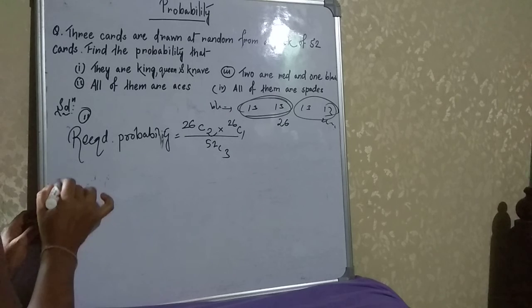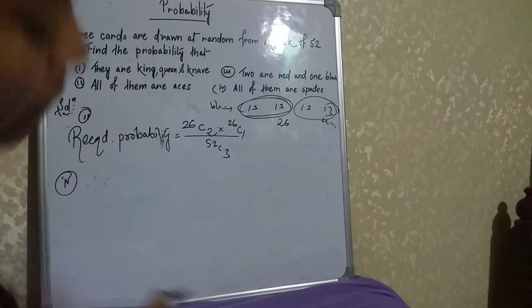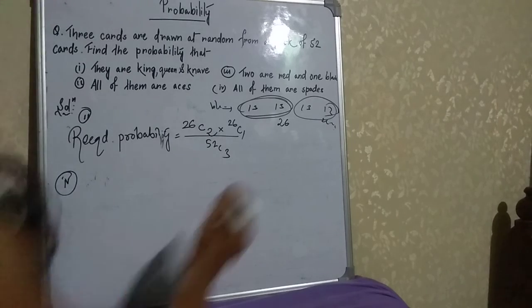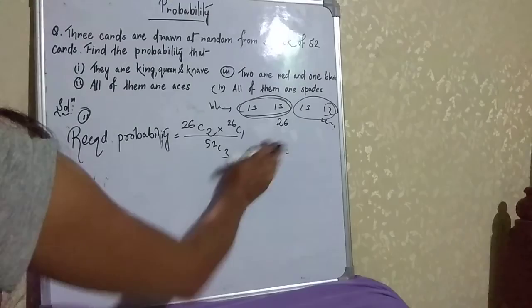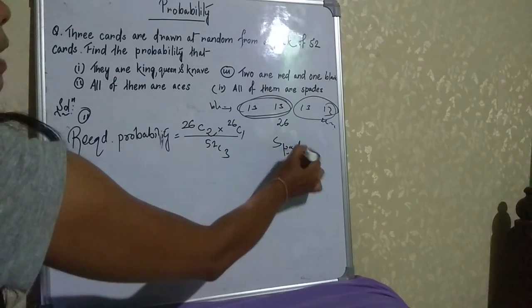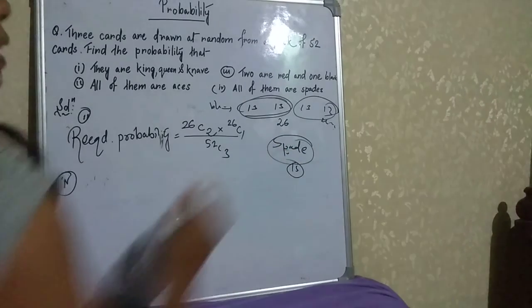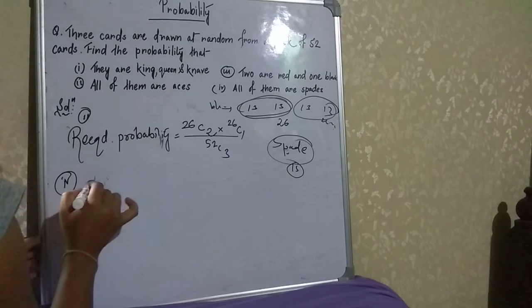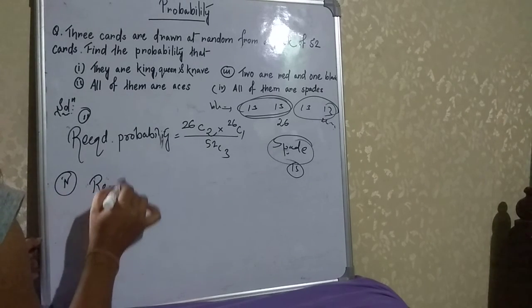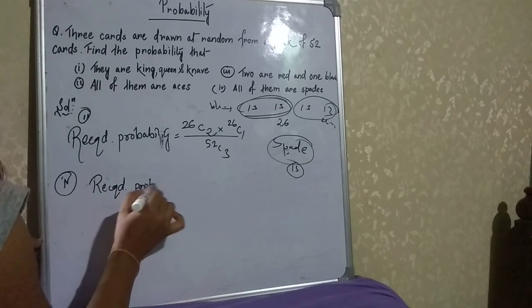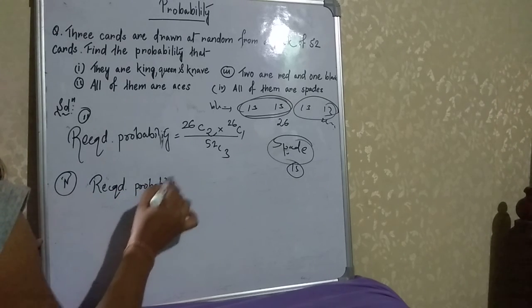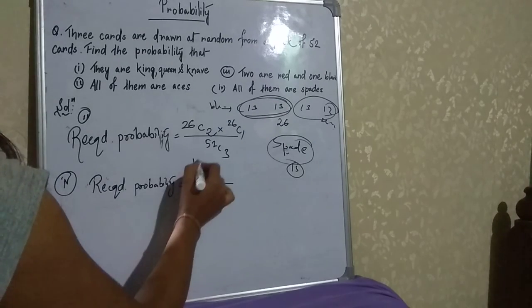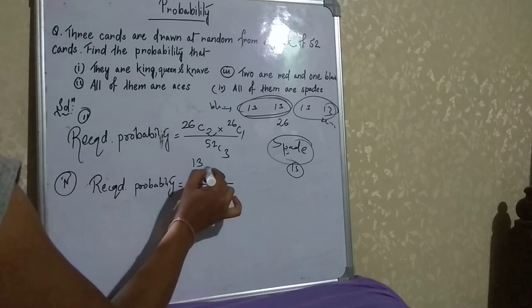After that, the fourth one. It is given that all of them are spades. All of them are spades. Here there are 13 spade cards, and 3 cards will come from these 13. So for the favorable cases, there are 13 total spade cards and we are drawing 3 cards.